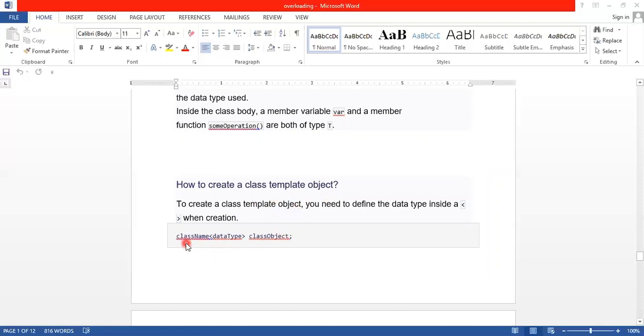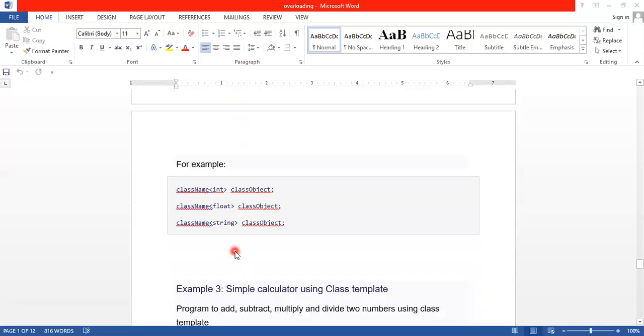Again the name of the class, then the data type, whether it is integer, float, etc. After that, the object name. The same way as an object is defined, but here we have to specify the data type. So example is class name int, class object, class name float, class object, class name string, class object.